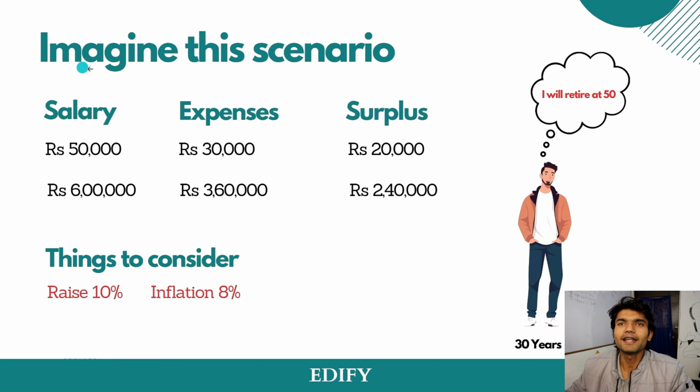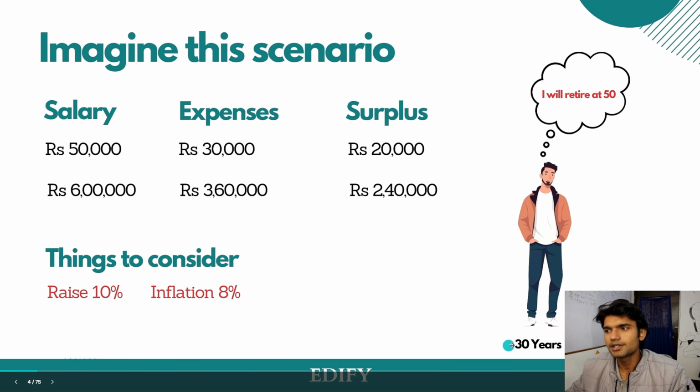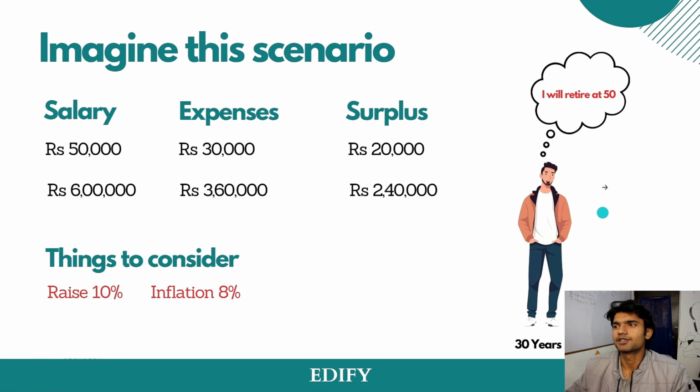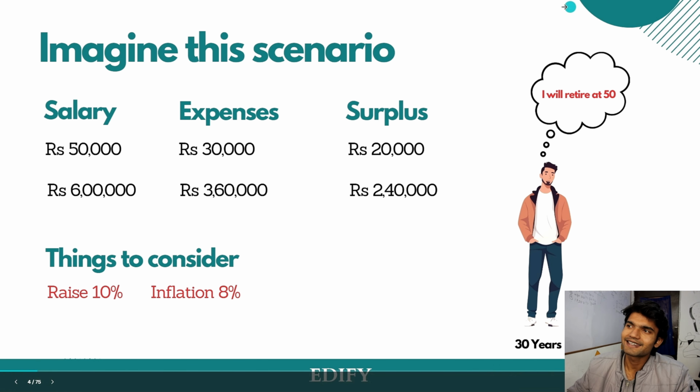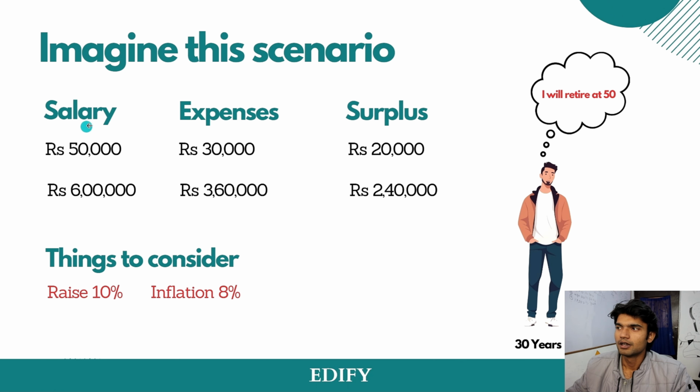Now, imagine this scenario. This is a small case study of a person who's at the age of 30 years old, and he's planning to retire at 50. Here we have his income, his salary, which is 50,000 per month, which annually makes up to 6 lakhs, which means after 12 months, his salary is 6 lakhs.